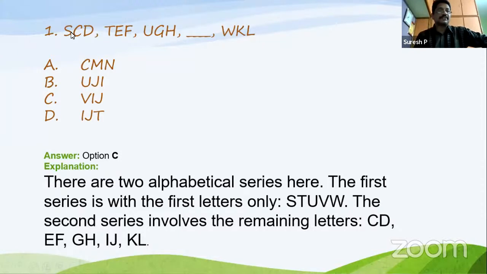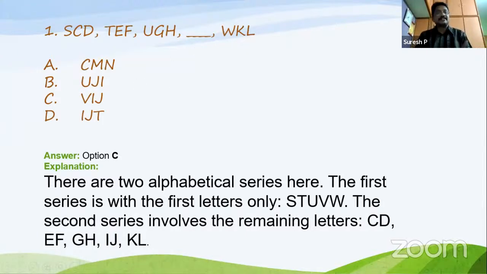The first letters: S, T, U, what is the next alphabetical letter? V. So V and W, correct? When you arrange the alphabetical order, the first letters are S, T, U, V, W, and the second and third letters are C, D, E, F, G, H, I, J, K, L. So VIJ is the correct answer.